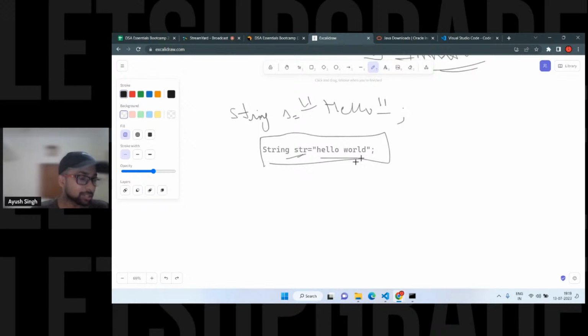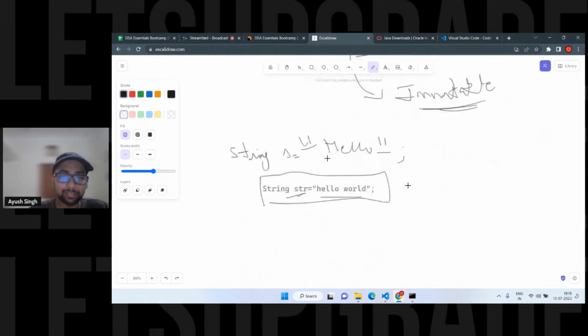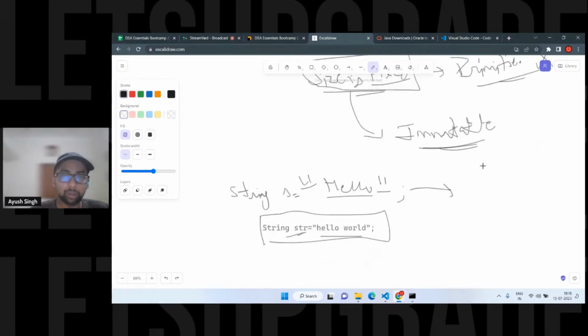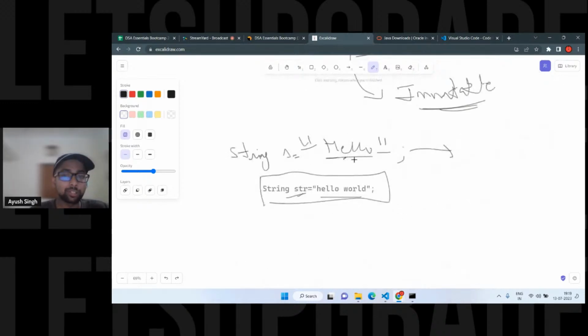Any other way using string only? Using a string only, you are able to understand what this issue is. One more point is that it is a sequence of characters, right? That's one of the other reasons, because it is using characters, which are a primitive data type. It is a combination of characters only, right?